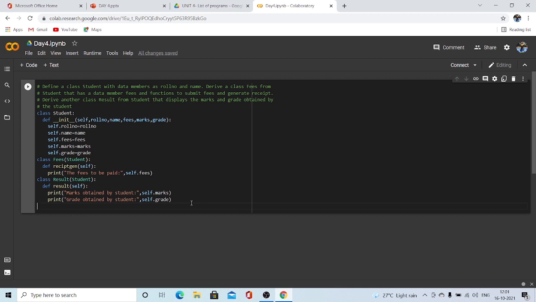For object creation, we have to create the object, right? So first we have to give the inputs. These inputs to be given, right? Roll number, user input. Let's take the user input. So roll number is int of input of, "enter the roll number".